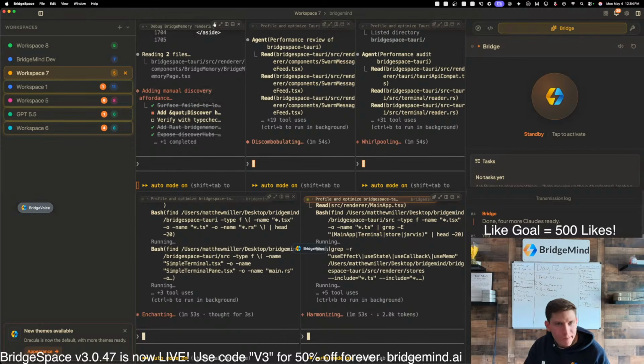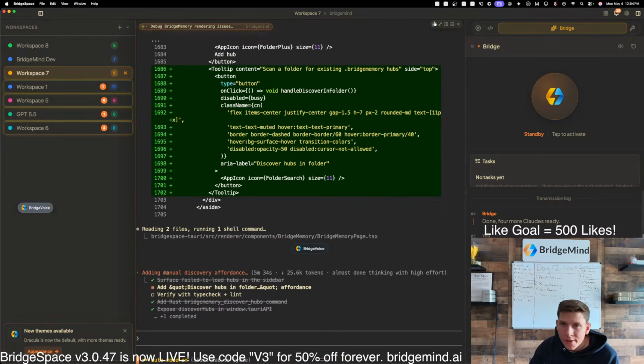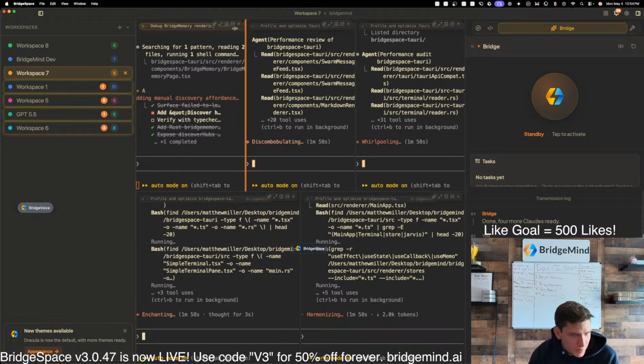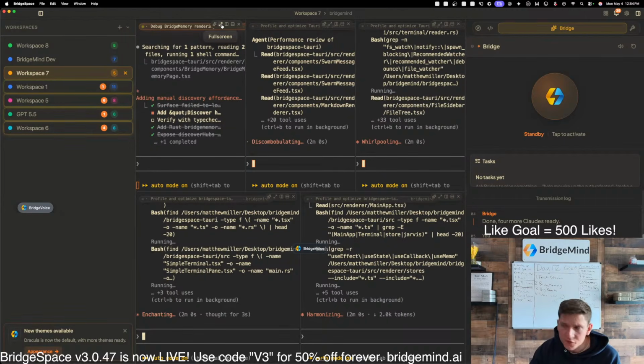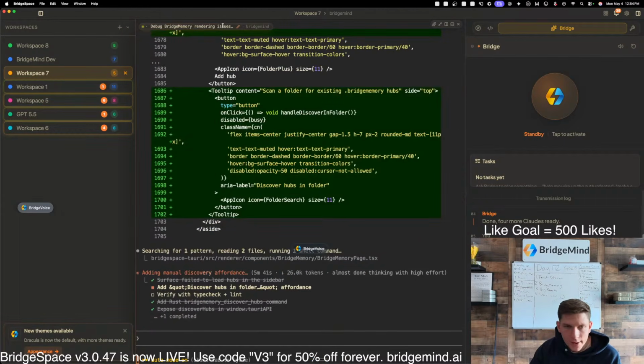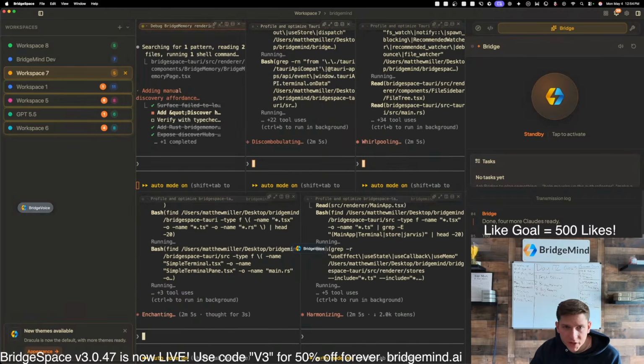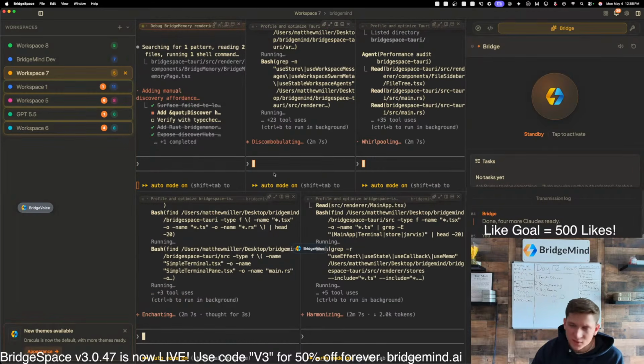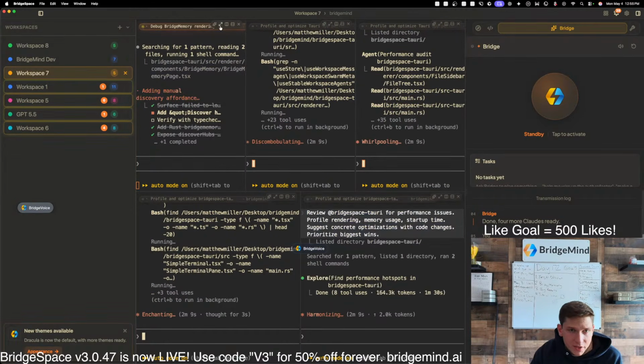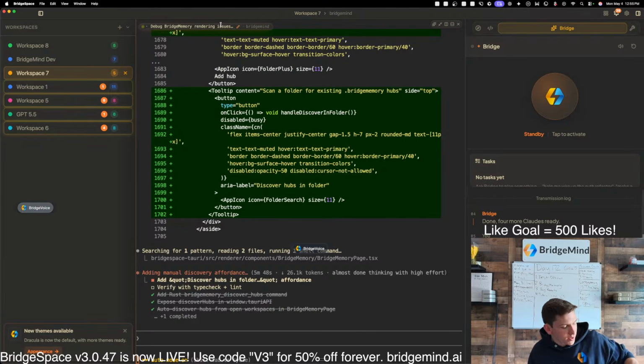All right, this one's almost done. Really nice feature in BridgeSpace is, do you guys see this full screen button here? If you click that, it brings it full screen. That's very nice. So if you're working in a workspace and it's a little bit too cramped, you can just click this, boom. Just like that, full screen. Very nice.